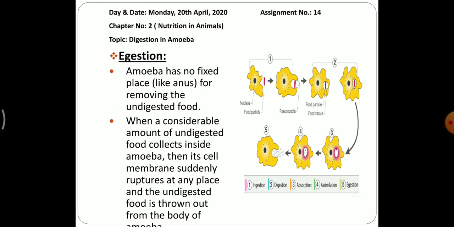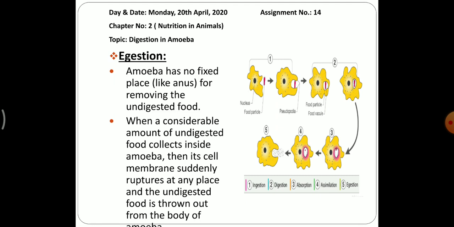Then at last, the egestion part. As we have studied in the human digestive system, egestion means the undigested food will be thrown out from the body. But amoeba doesn't have an anus to throw out the undigested food. So what will it use to throw out the undigested food? Amoeba has no fixed place for removing the undigested food.